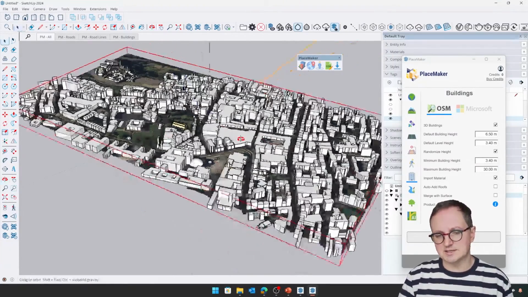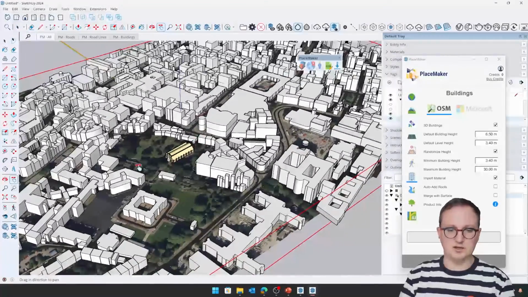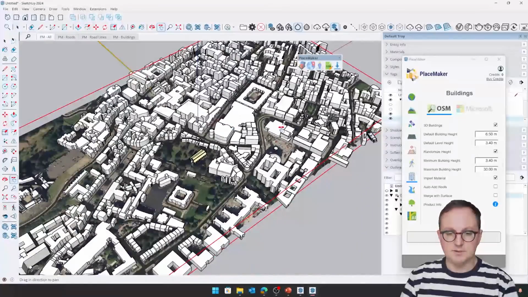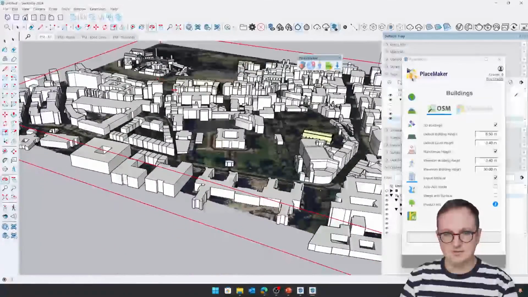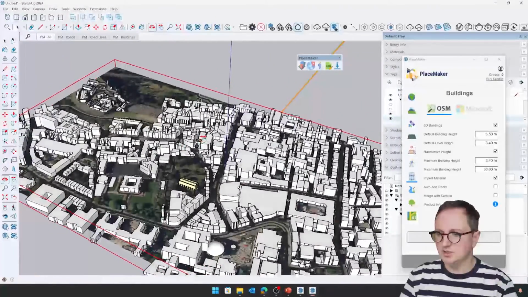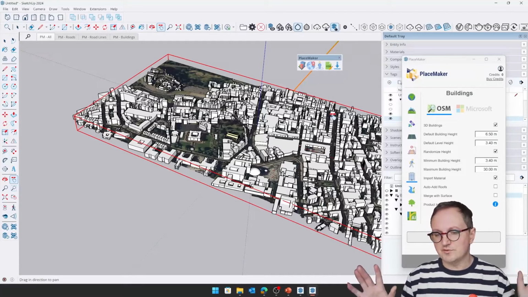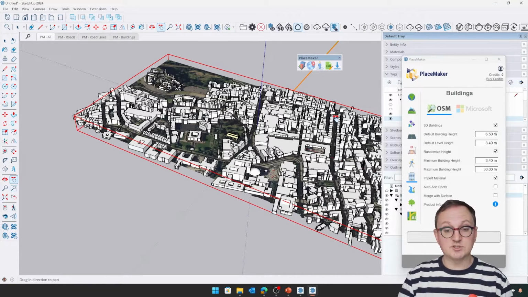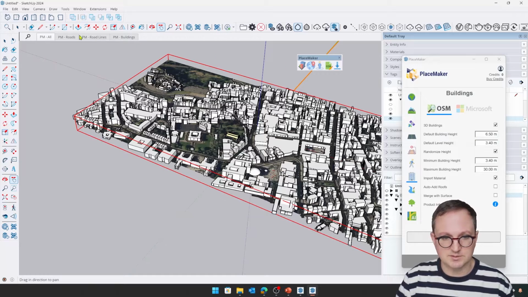So we can very, very easily and quickly with this extension get some kind of context for our city. Again, useful. You'll notice here it's all on a flat plane now. That's a limitation with OpenStreetMaps. But maybe if you're on a small area, maybe that's okay. So this stuff we've been able to do for a while in Placemaker, and it's really, really useful.